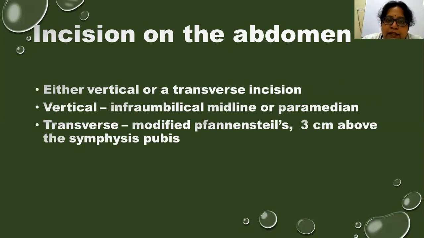So in classical section, we usually give a vertical incision, but in all other normal cases, we give a transverse incision on the abdomen, which is usually called the modified Pfannenstiel incision, which is given 3 centimeters above the symphysis pubis. And a vertical incision is always an infraumbilical, midline or paramedian incision.